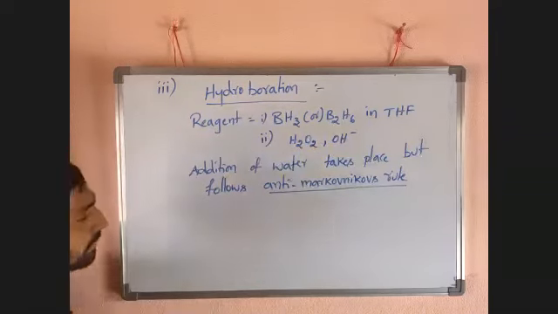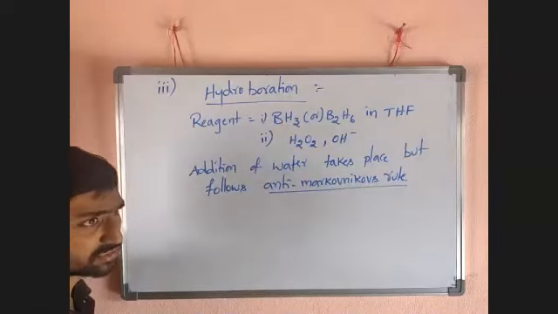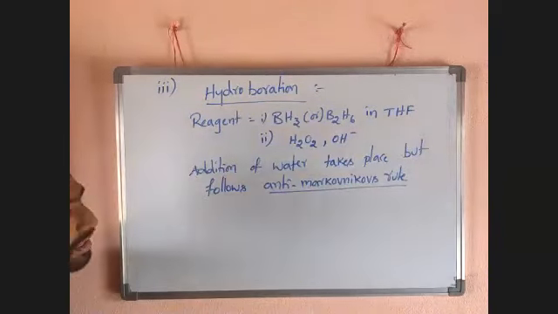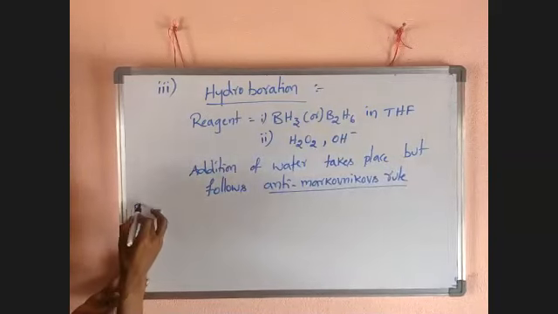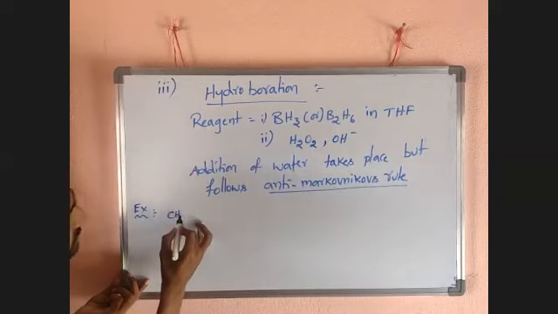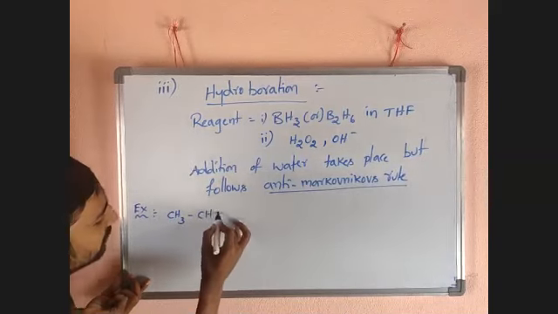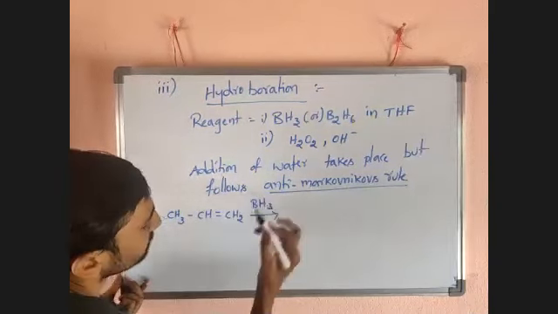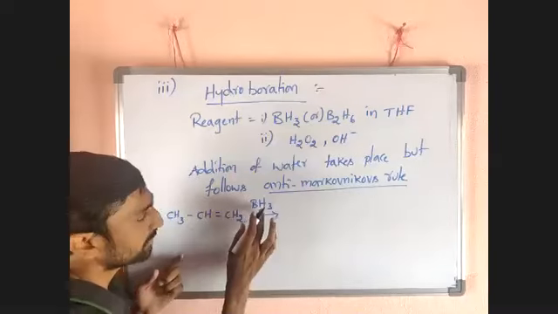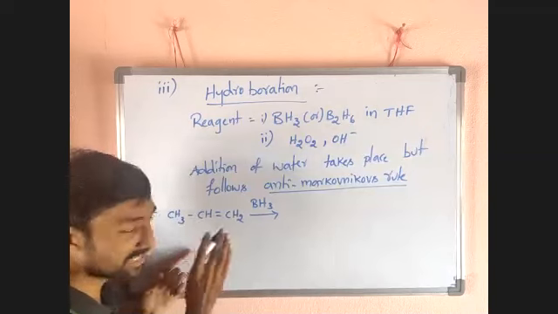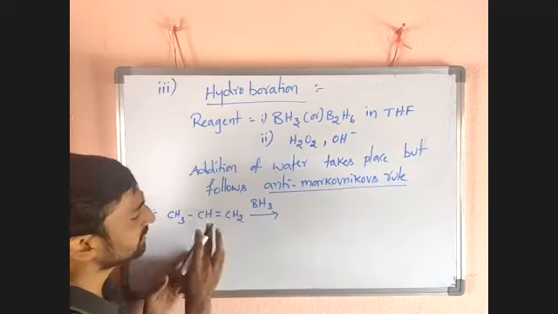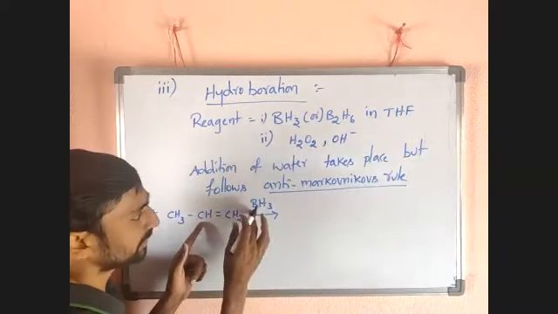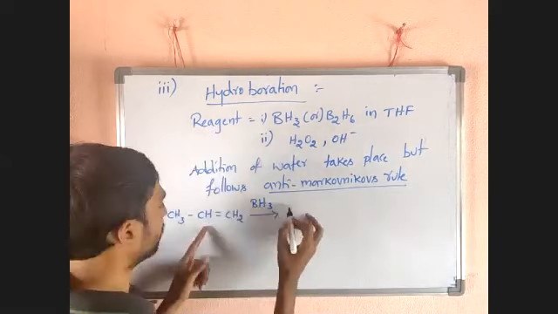Simple alkene. 1 mole of BH3 can react with 3 moles of alkene. Now look here, I want to take an example. CH3CH double bond CH2 have to take. How to take? BH3. Now one of the hydrogens will attach to CH, not CH2. Why? Because H gets attached to CH because it follows anti-Markovnikov rule. Then after adding H here, it remains as BH2.